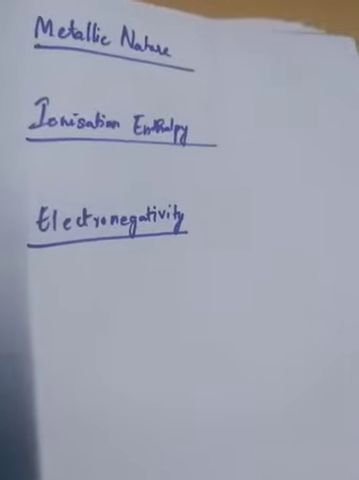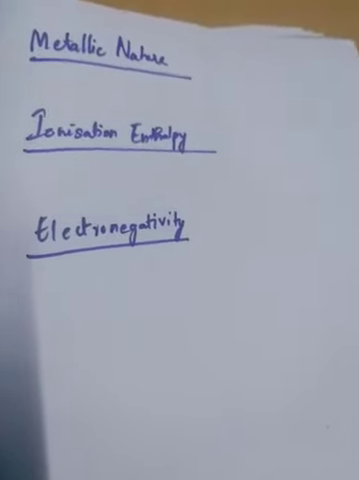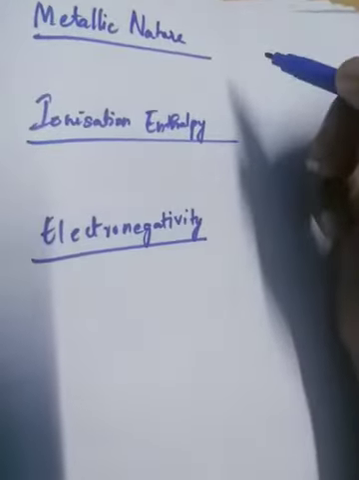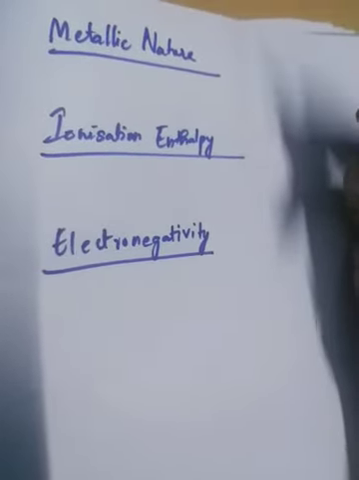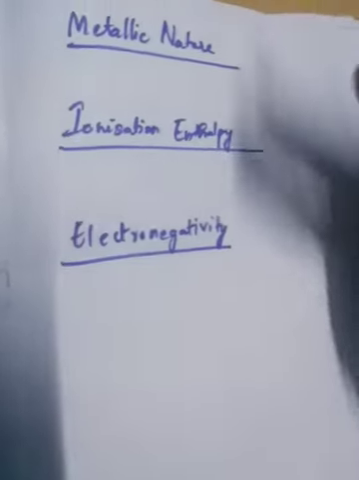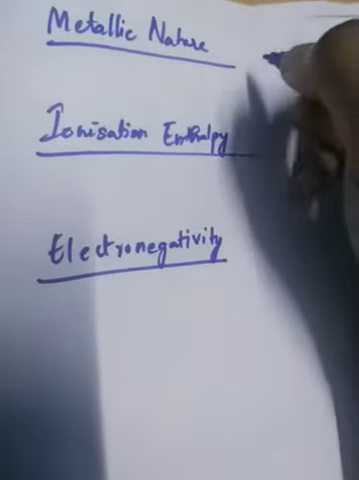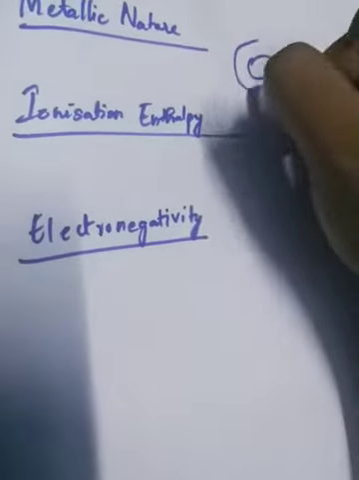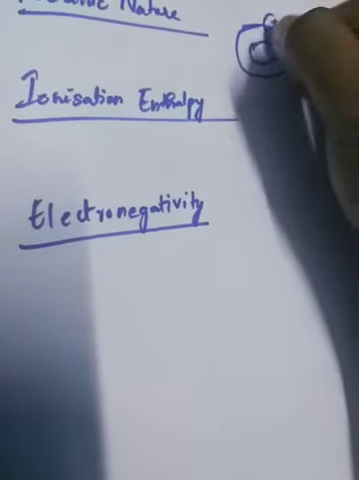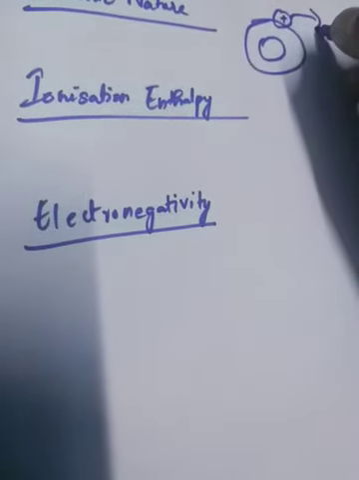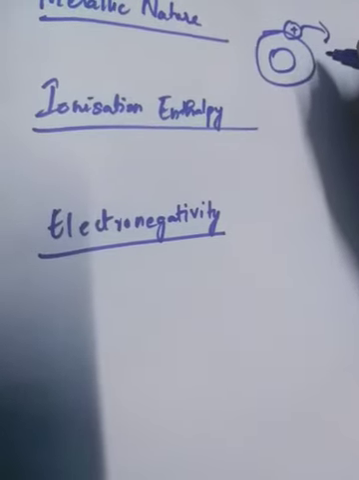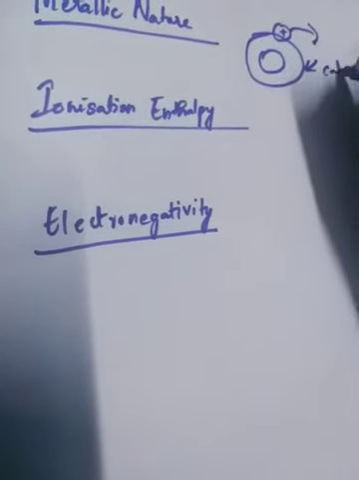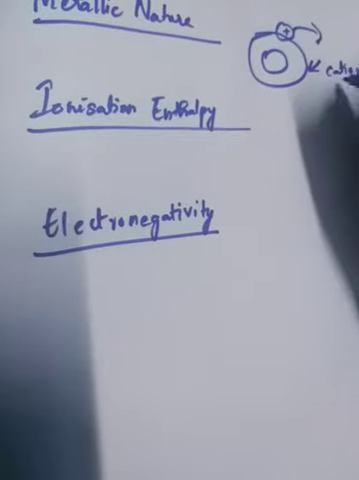We are going to see some of the characteristics of p block elements. First we are going to see the metallic nature of the p block elements. How we say metallic nature is that if an element is losing a cation, that is, one positive charge, if it's giving some positive charge in order to stay a cation,